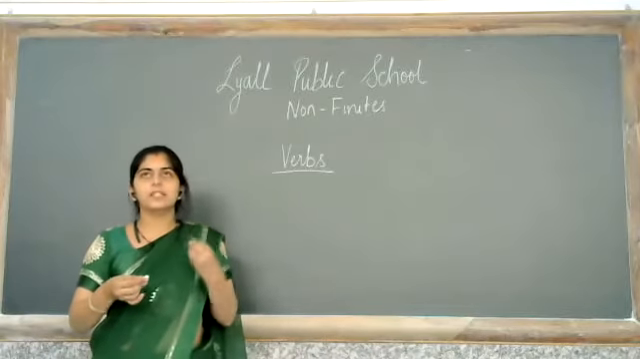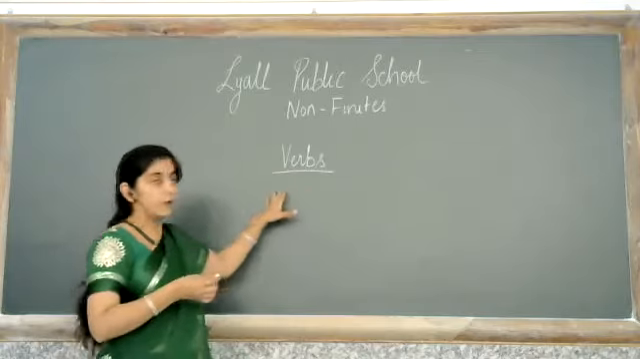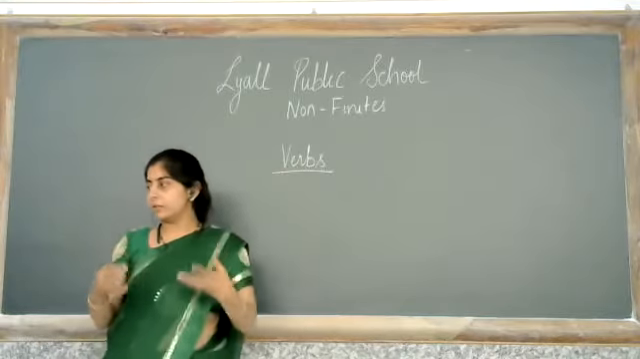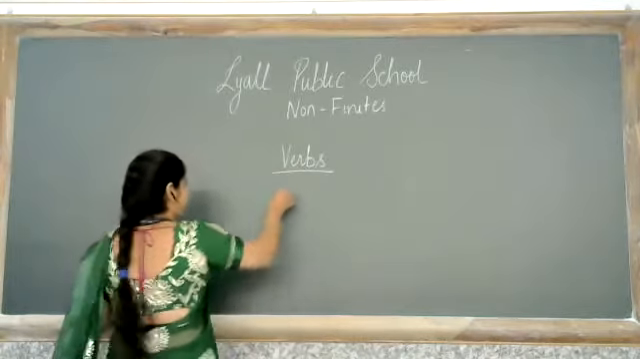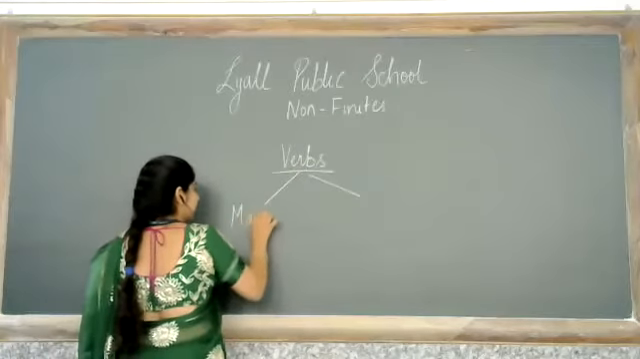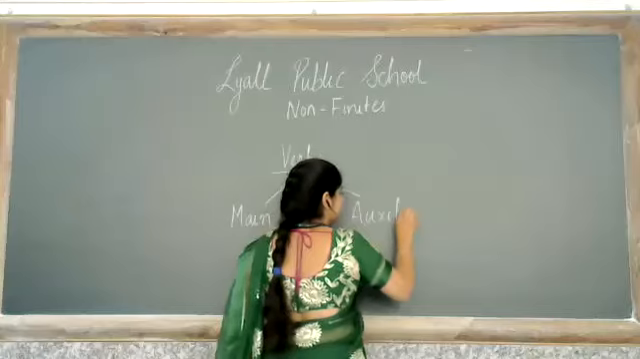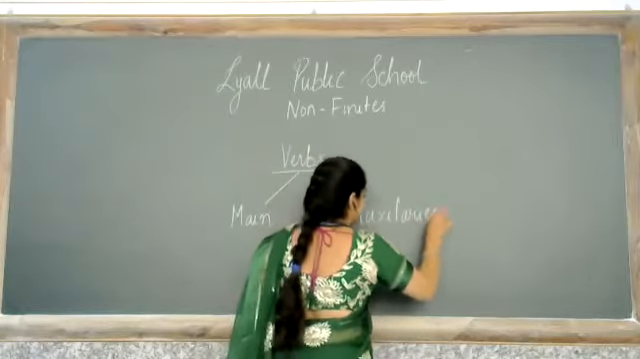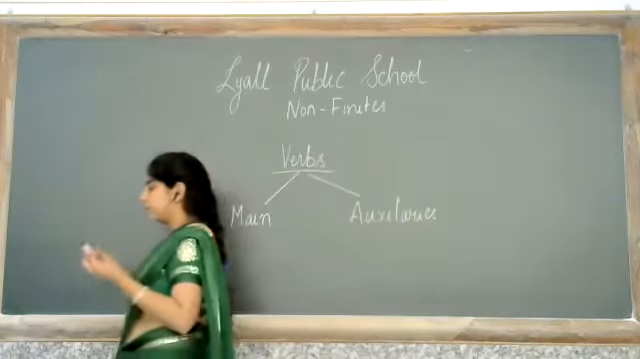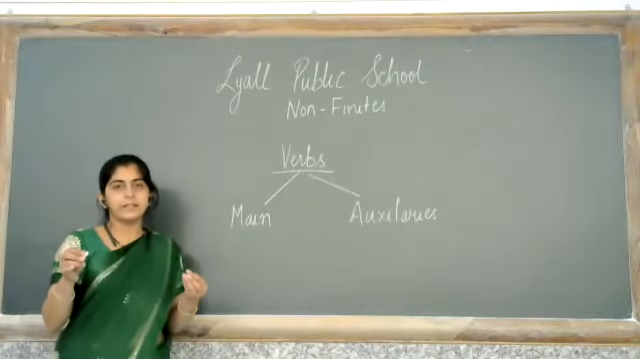जो words हमें किसी भी एक action के बारे में बताते हैं, they are called as verbs. And you might be very much clear with the classification of verbs, that is main verbs and auxiliaries. Main verbs are the main verbs of the sentences and auxiliaries are the helping verbs of the sentences.